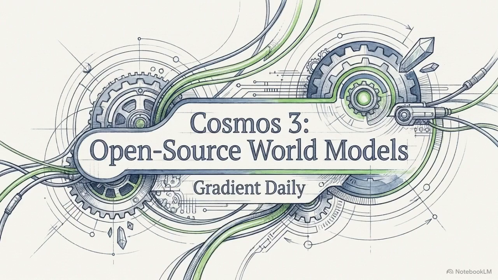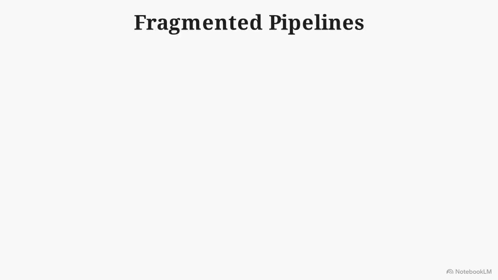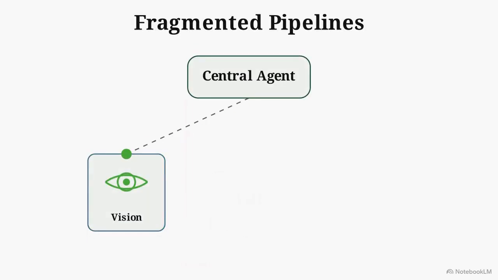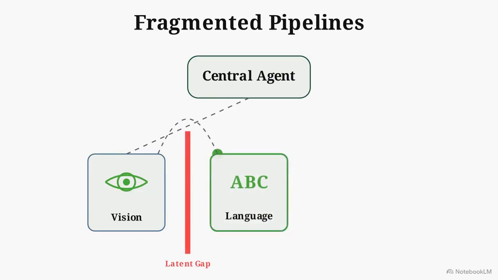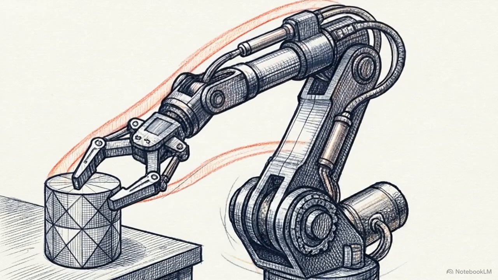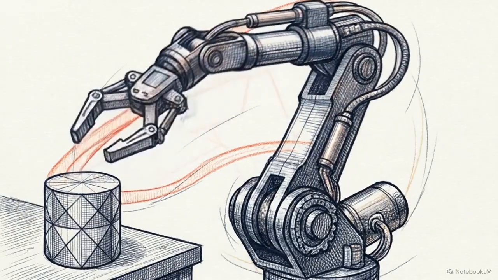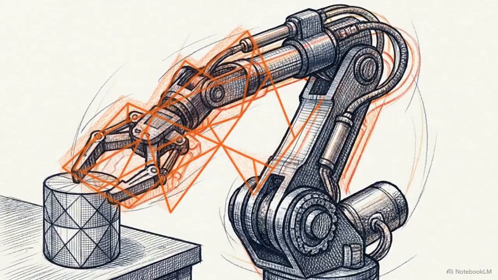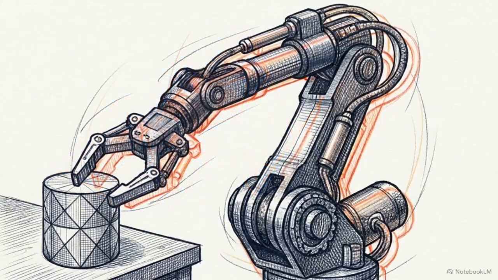Artificial intelligence is moving off the screen and into the real world. Currently, robotic systems rely on fragmented pipelines. An agent needs one model to process visual inputs, another to interpret language, and a third distinct policy model to execute physical movement. Moving data across these boundaries creates latency. Lost time leads to compounding spatial errors, causing robots to hesitate or miss their targets during physical tasks.